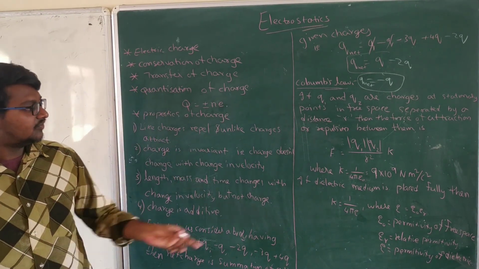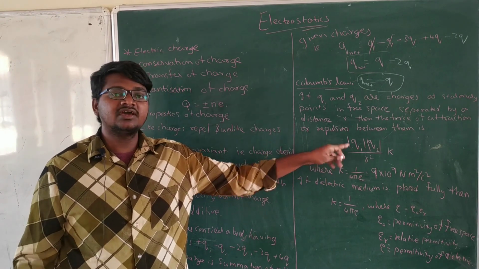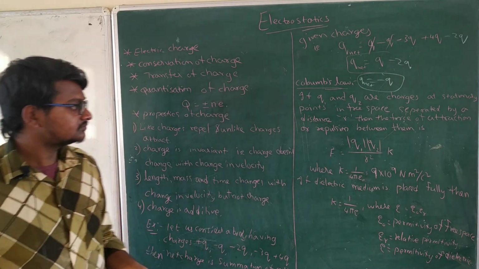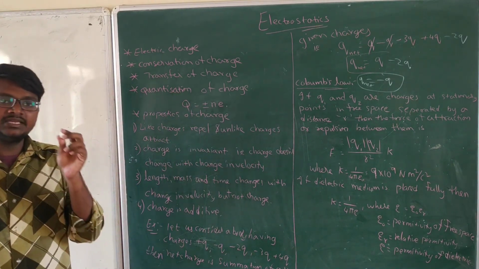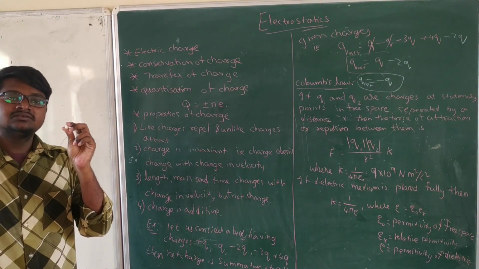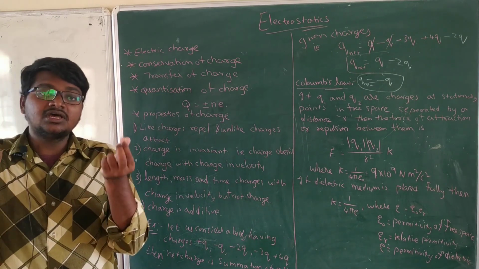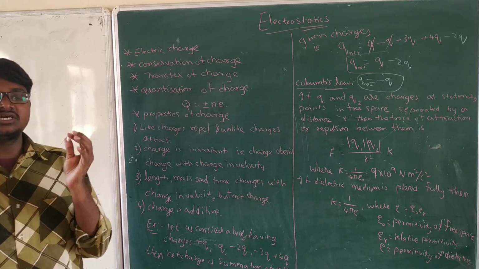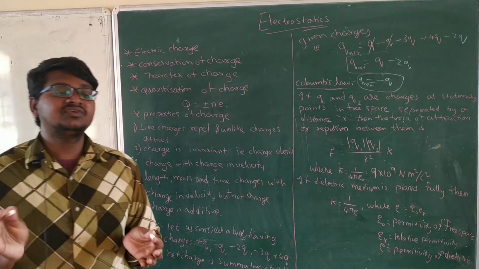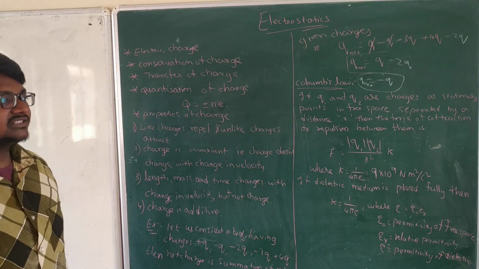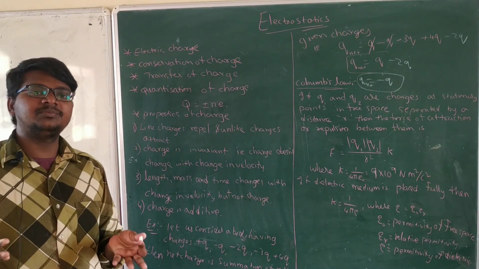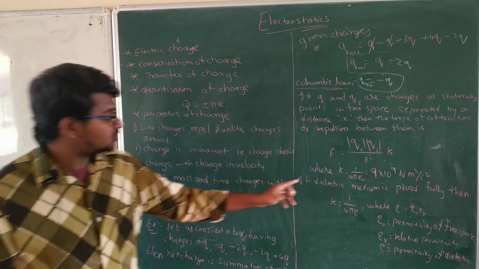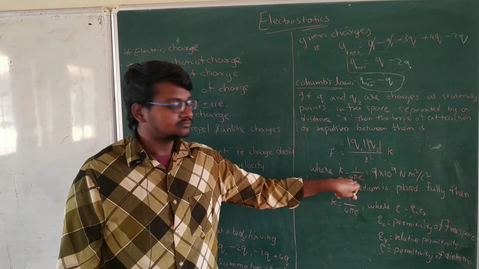It means force is inversely proportional to the square of the distance between the two charges, and also force is directly proportional to the product of their charges. Directly proportional to the product of their charges and inversely proportional to the square of the distance between them, according to the formula. To remove the proportionality symbol, we need to keep some constant k, where k is equal to 1 by 4 pi epsilon naught.